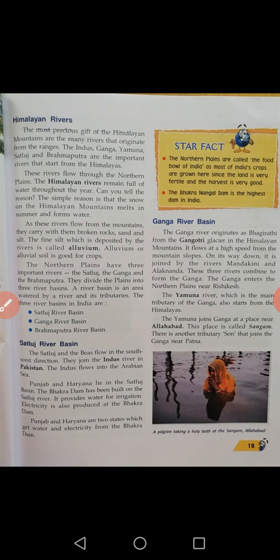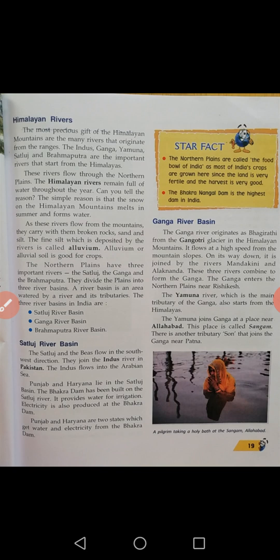Those are the Indus, Ganga, Yamuna, Satluj and Brahmaputra, the important rivers that start from the Himalayas.